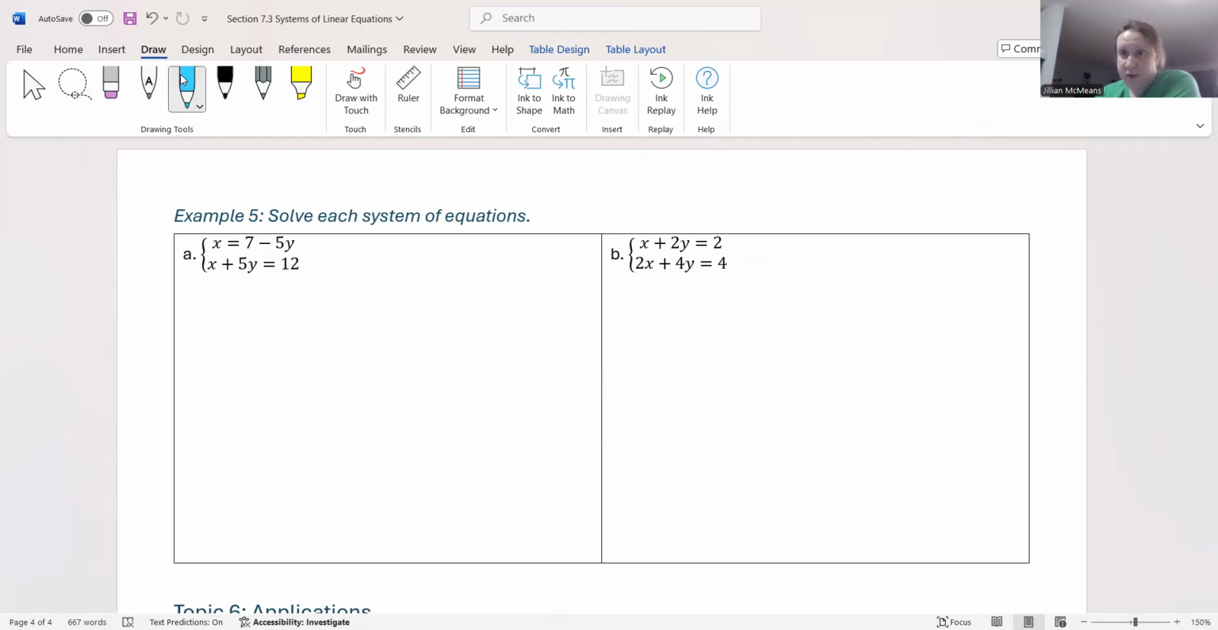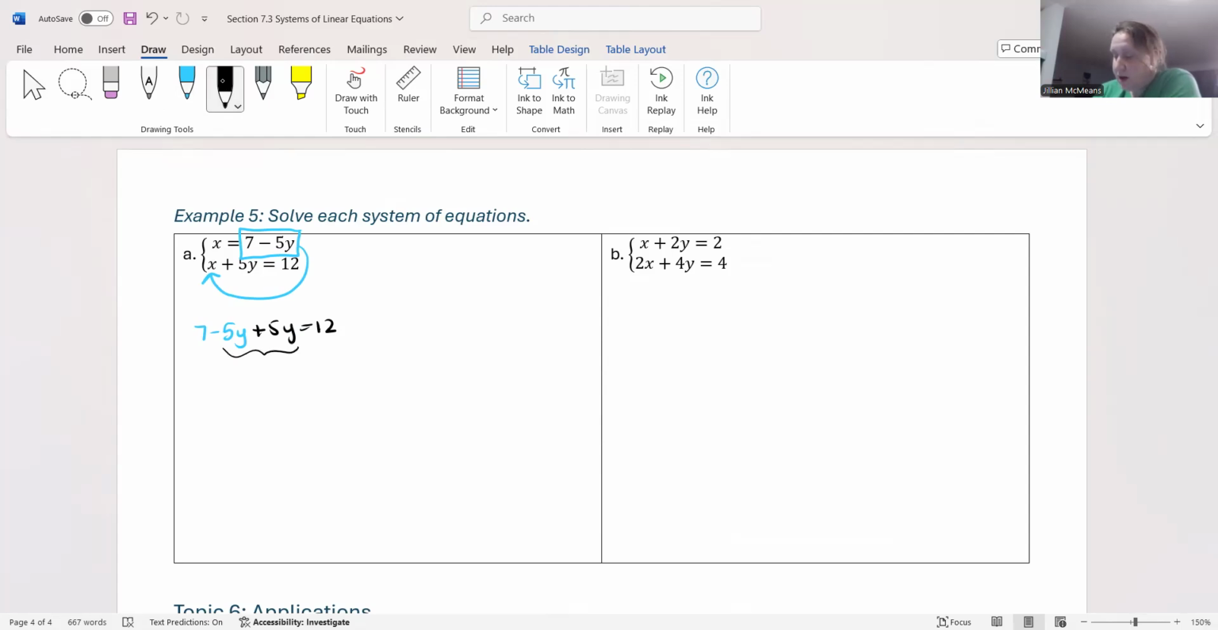It does not matter which method you use. You can use substitution or elimination, whichever one you prefer. Part A, I will tell you, was just custom made for substitution. Okay, we already have the first equation solved for x. So that tells me I want to take that value for x, which is 7 minus 5y, and plug it into the second equation for x. So that would give me 7 minus 5y, and then the rest of the equation is plus 5y equals 12. Okay, well, now we have an equation in a single variable that we could certainly solve. And look at what happens.